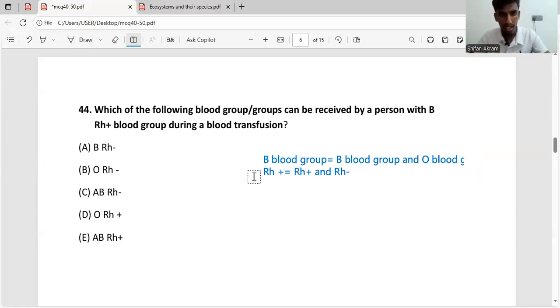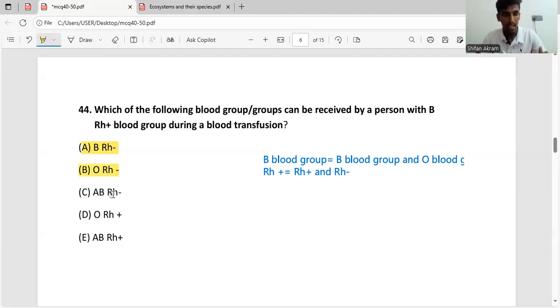So now let's go through the answers. Okay, so they can receive blood from B blood group, correct. And Rh negative, yes, also correct. So a person with Rh positive blood group can receive blood from an Rh negative individual. And O blood group is the universal donor, so they can be donated to any other blood group type person, and also Rh negative. If a person is Rh negative, yes, they can be given to an Rh positive person. So B1 is also correct.